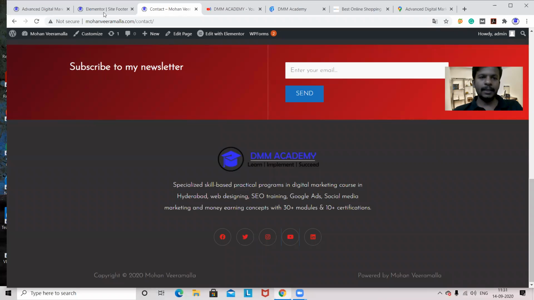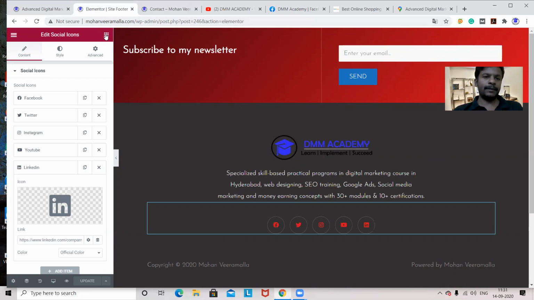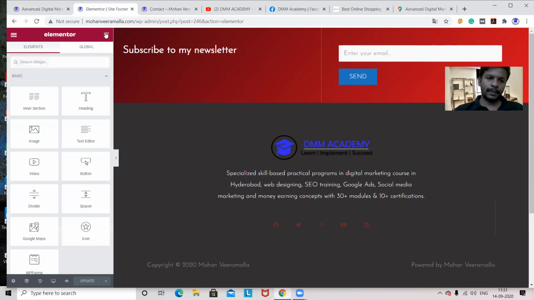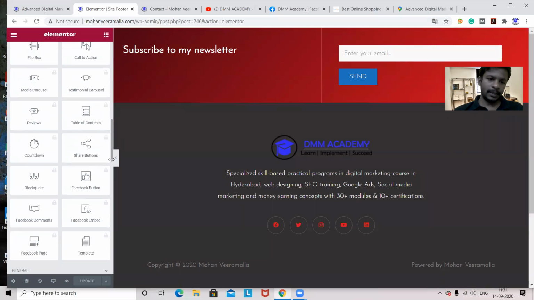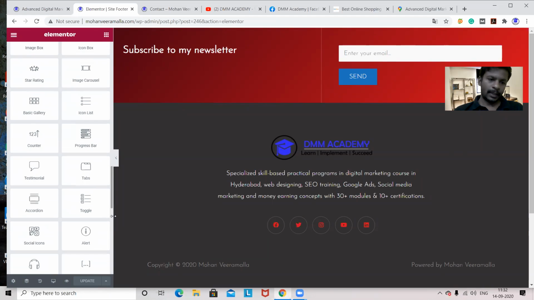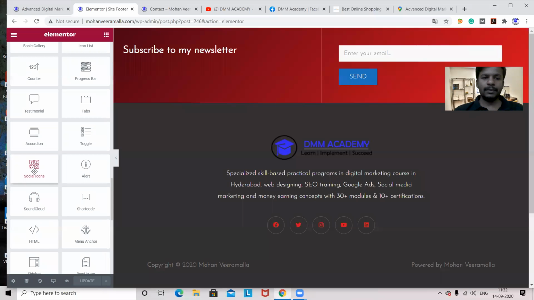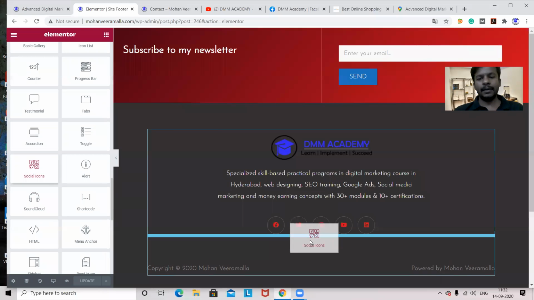If the social media is not available, then how do you add social media under the footer? Wherever you see this kind of symbol, like in Gmail you see these dots, a cube related dots, a dice thing, we call this the hamburger. This is the technical name. Go here, you can see the Elementor properties. Scroll down to the social media section and take that. Here I have social icons, so simply take it and drop it.